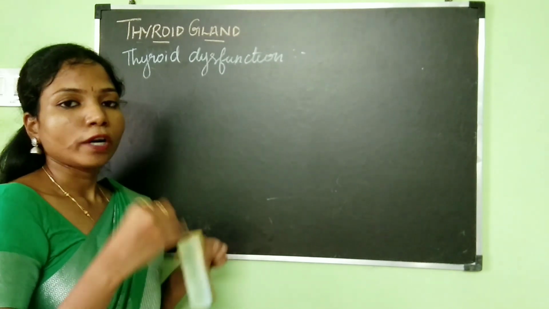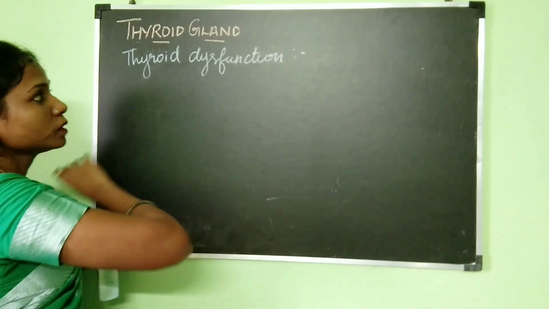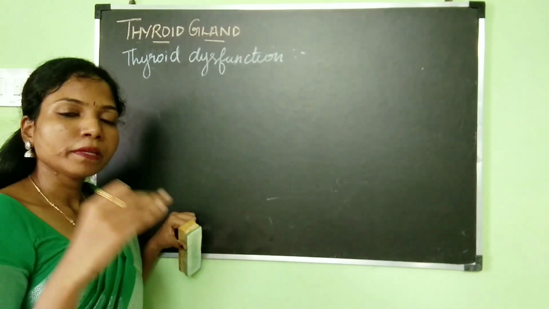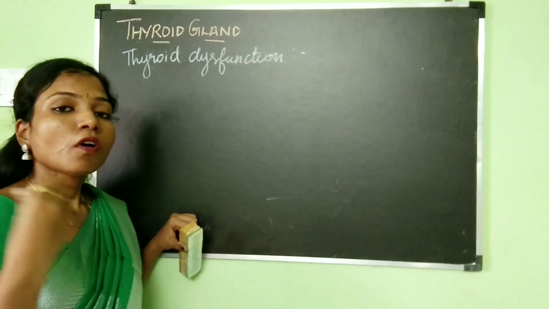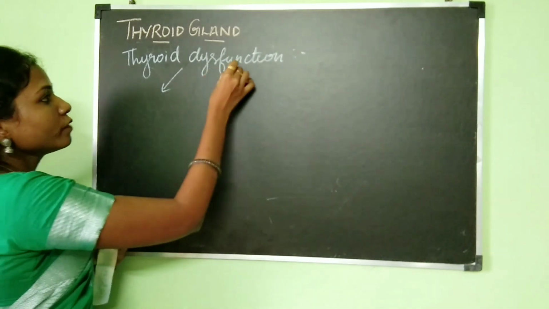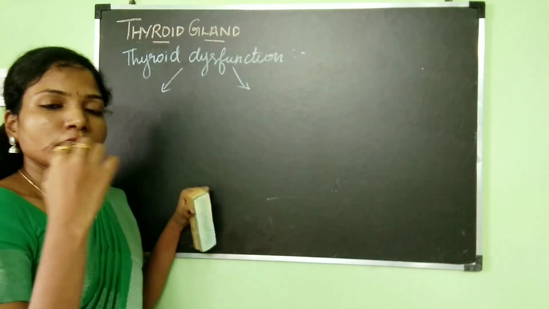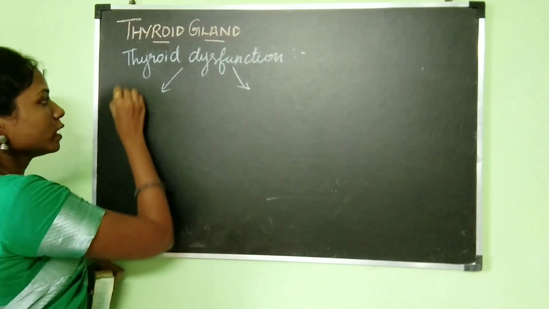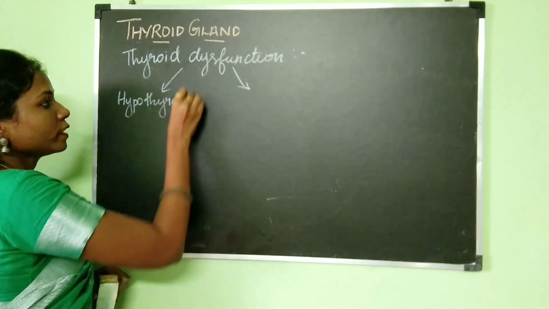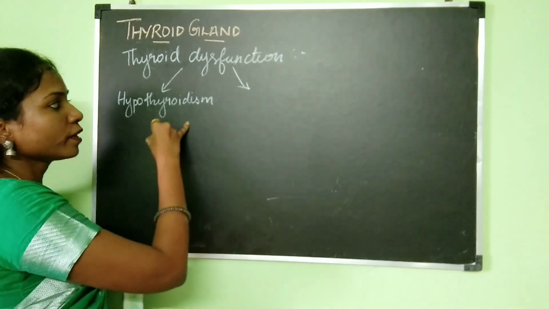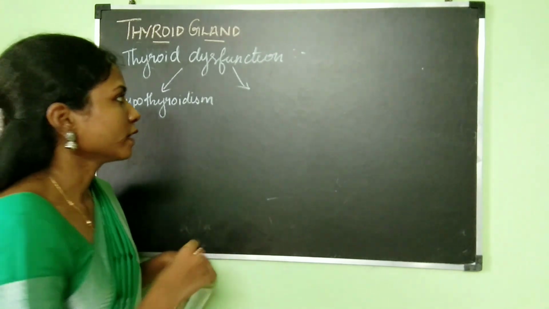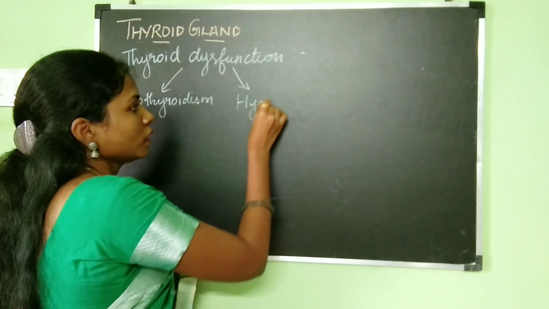In thyroid dysfunction, we will be discussing what happens if the thyroid gland produces less hormone, or on the other hand, when it produces more hormone. If the thyroid gland produces less thyroid hormone, we call it hypothyroidism. Hypothyroidism is where less thyroid hormone is released by the thyroid gland. And then, increased production.